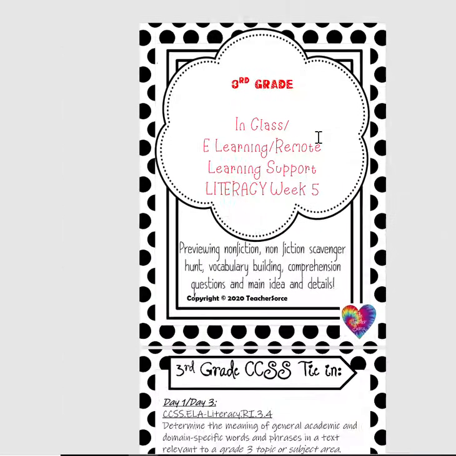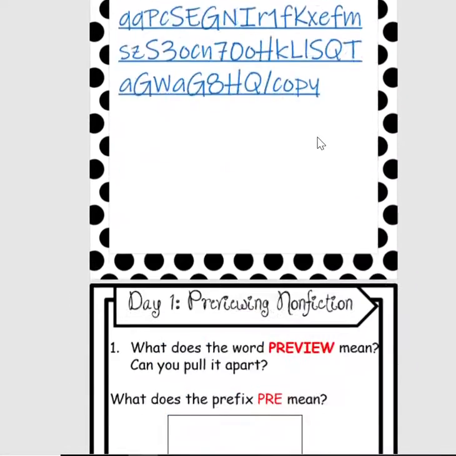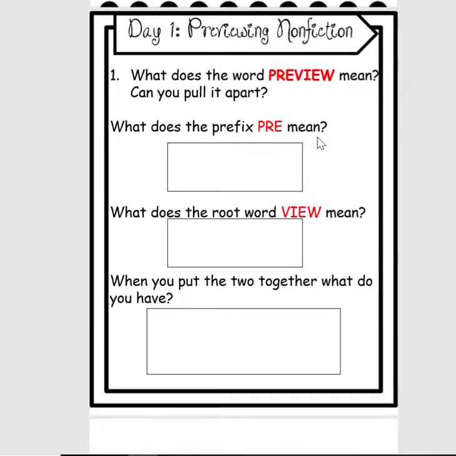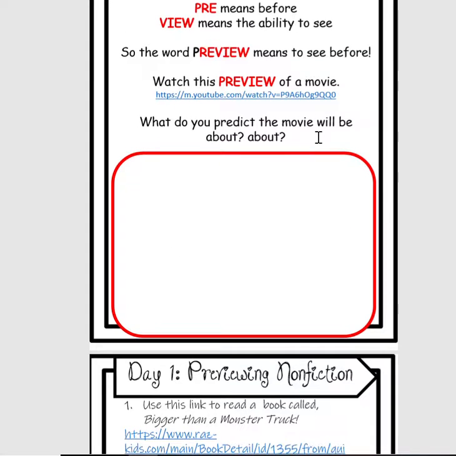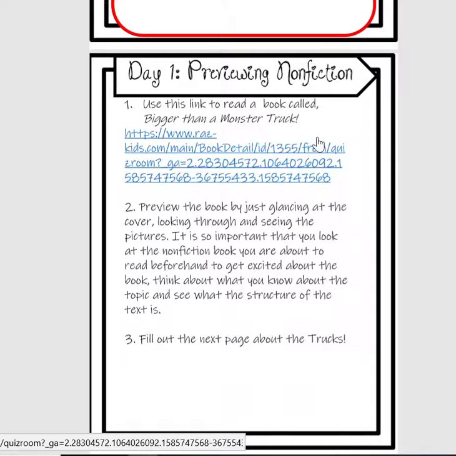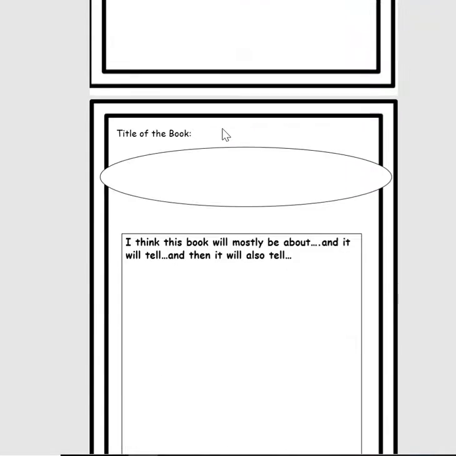And then the 5th and final is a focus on nonfiction, and they're going to be thinking about the word preview and what a preview is for a movie, and they're going to preview a book in turn after they learn about that. And they're going to look at this book called Bigger Than a Monster Truck, and this is a Raz Kids, and this is free. They're going to take a look at this book online, and they're going to preview it.